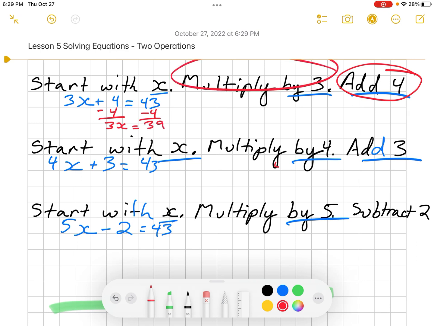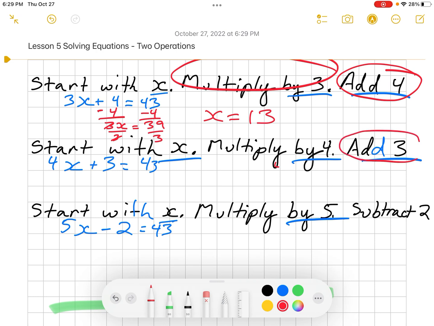Then I'm going to do the opposite, so I'm going to divide by 3. 3 divided by 3 is 1, and 1 times anything is itself, so it's x. And then 39 divided by 3 is 13.